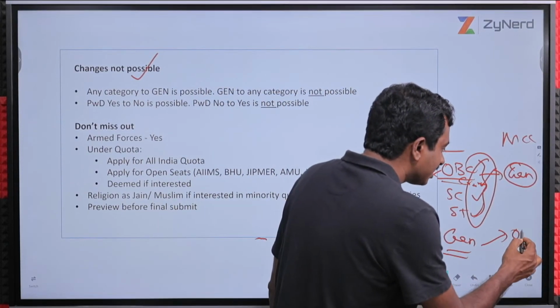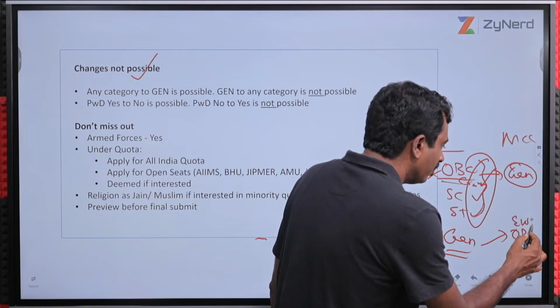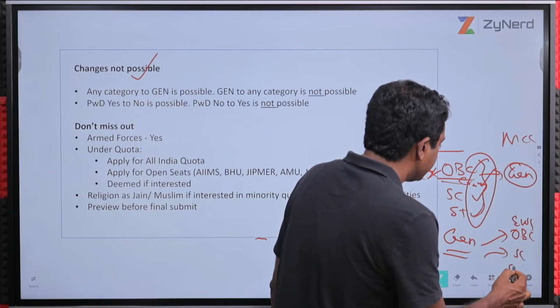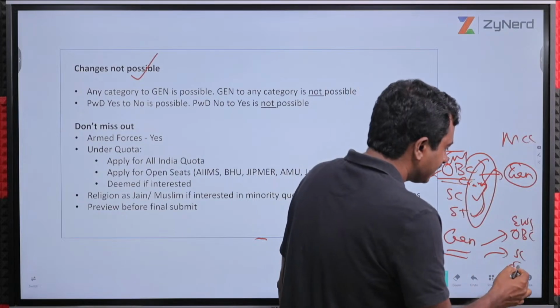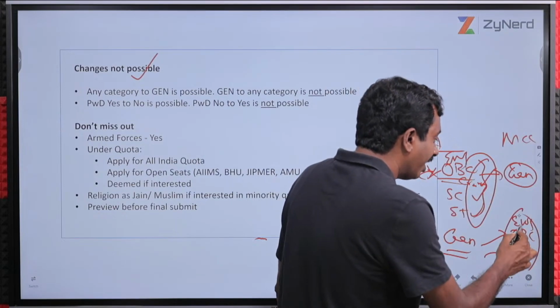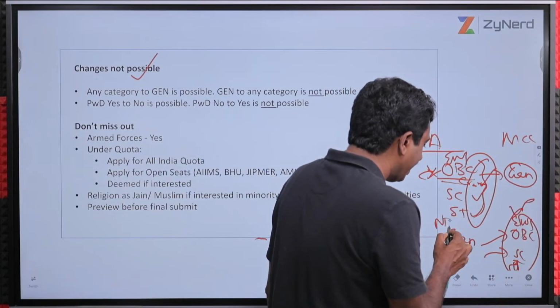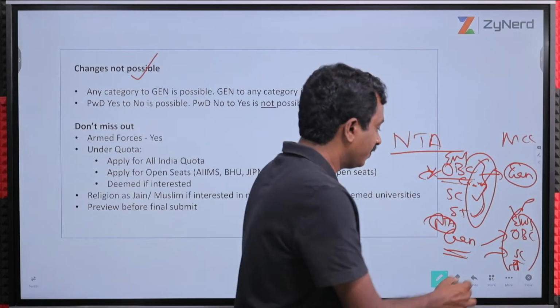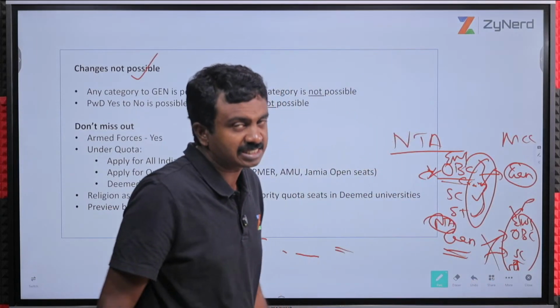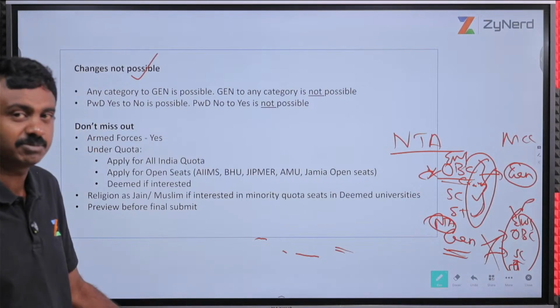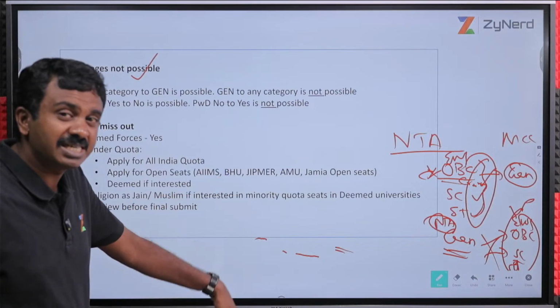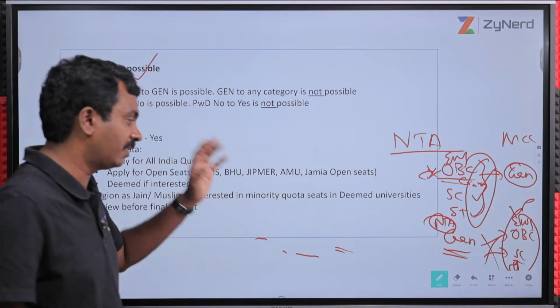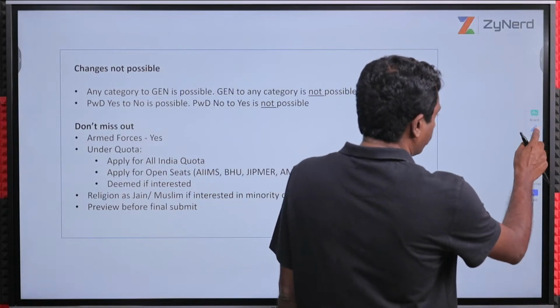Now I realize that I am OBC, EWS, SC, ST. It's possible with EWS too, SC, ST, etc. I want to claim this now, even though in NTA exam registration I gave general. This is not possible. Till last year this was not possible. This year you can keep checking, but till last year in MCC counseling registration, this is not possible. You have to connect with NTA, and they also might not allow it.